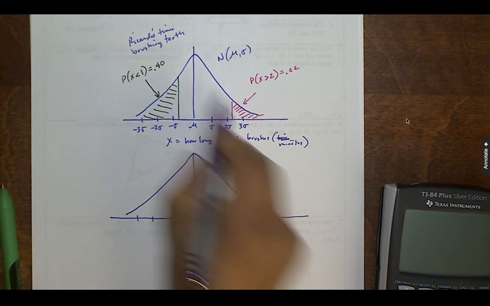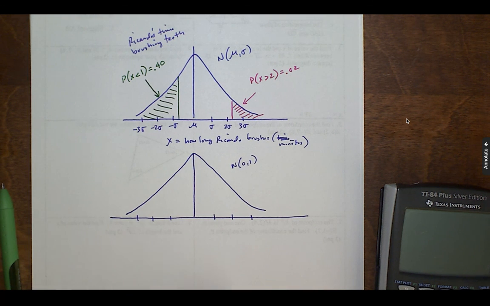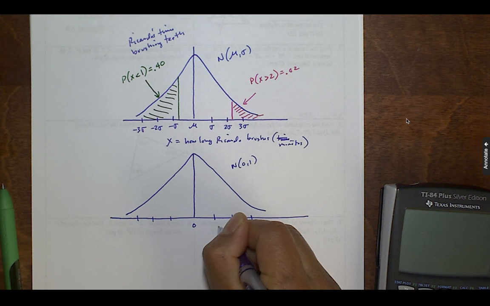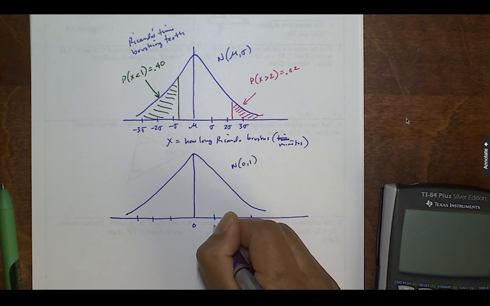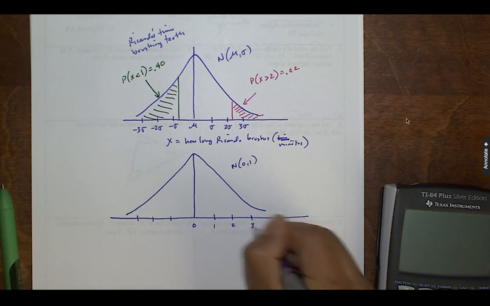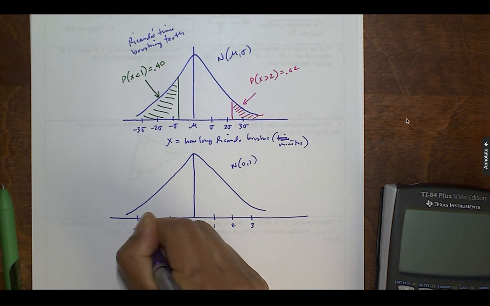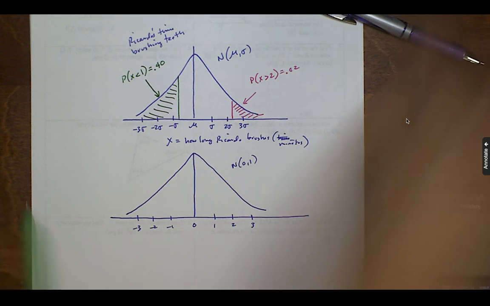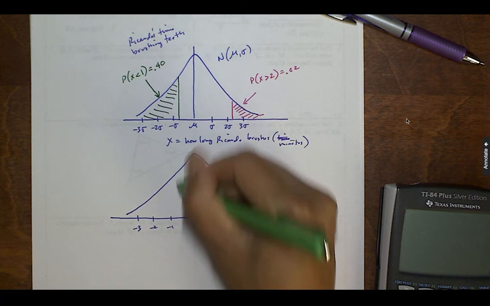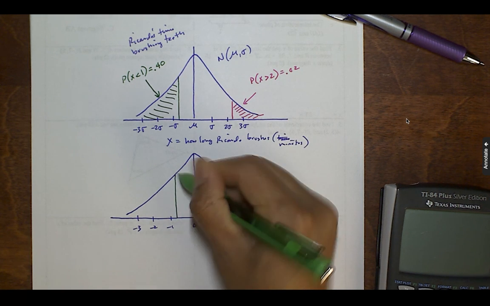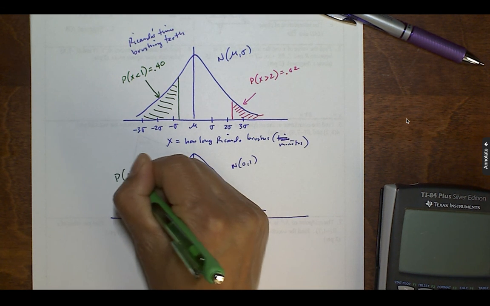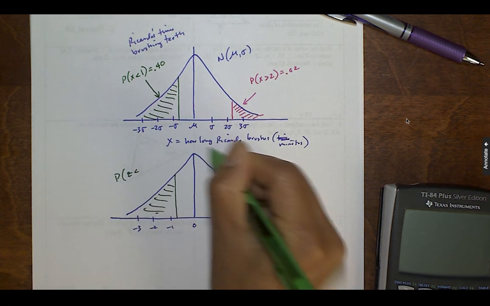Now if we take all of his x's and standardize them, this becomes 0, sorry, that becomes 1 sigma, 2 sigma, 3 sigma, -1, -2, -3, right? And so these regions of interest are still the same. I don't know where it is, it's over here somewhere. This is now the probability that z is less than something.